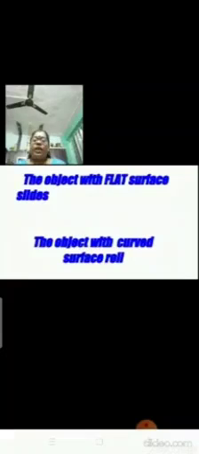The object with flat surface slides. Repeat again. The object with flat surface slides. Repeat. The object with curved surface rolls. Very good. Shall we see?